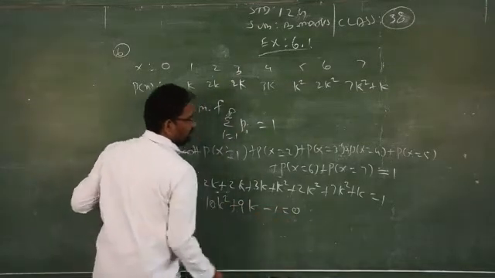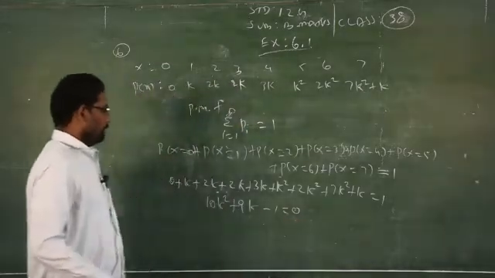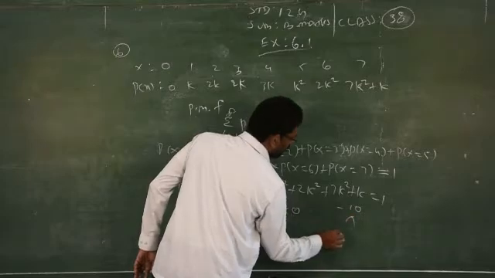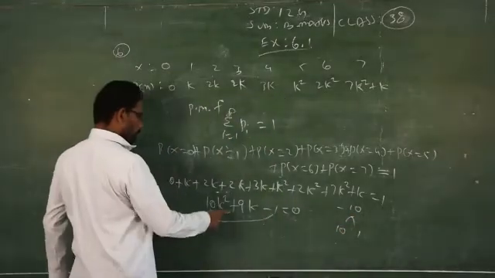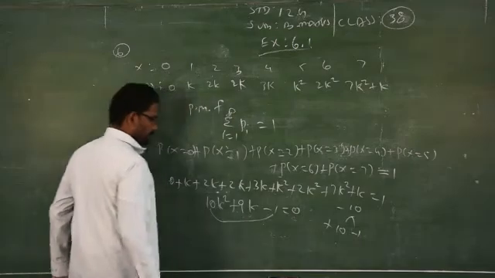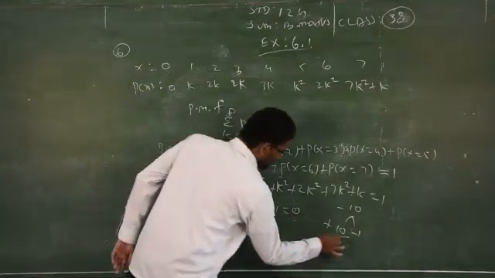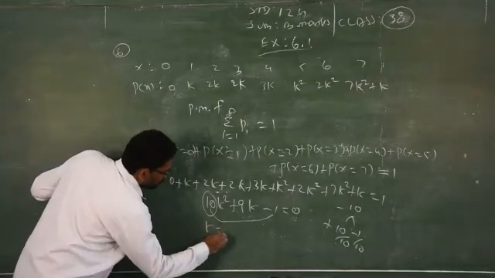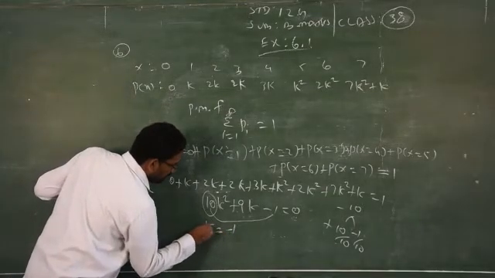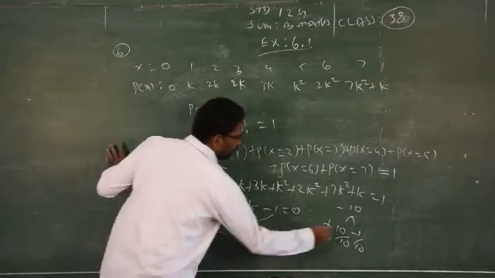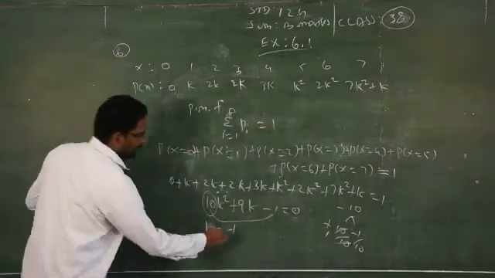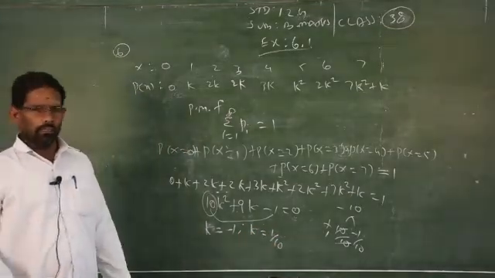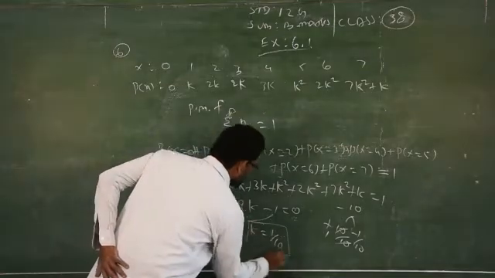Plus will become minus. I take the 1 to the left side, that is minus 1. Now you have to factorize. Minus 10, 10 times 1 is 10, plus 9, the number is 10. So divide each factor by 10 because it is a quadratic equation. So you will get k is equal to minus 1. I am writing the answer straight away. Clear. If you cancel, you will get 1 only. Plus will become minus. Then k is equal to 1 by 10. Probability never takes a negative value, therefore you can take k is equal to how much?